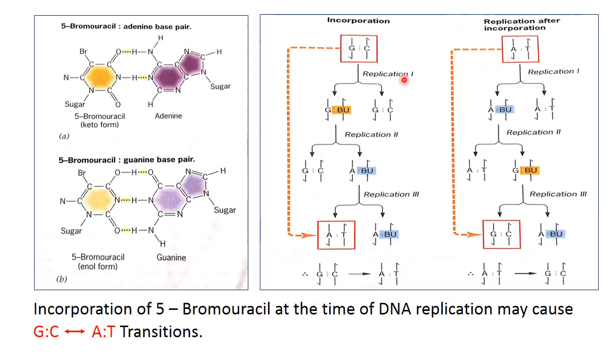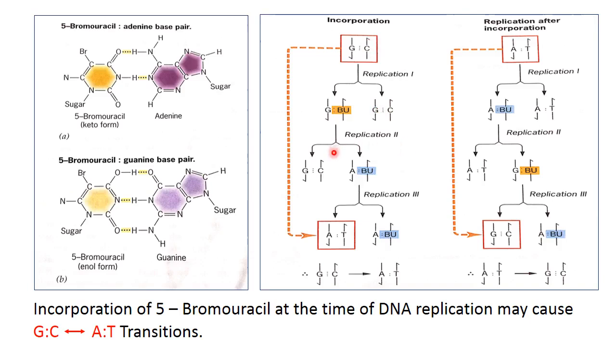How does it take place? Suppose these are two base pairs in a DNA, and this DNA undergoes replication. This is the first phase of replication. Here the guanine may mistakenly pair with 5-bromouracil, just like here, and the other cytosine normally pairs with guanine.